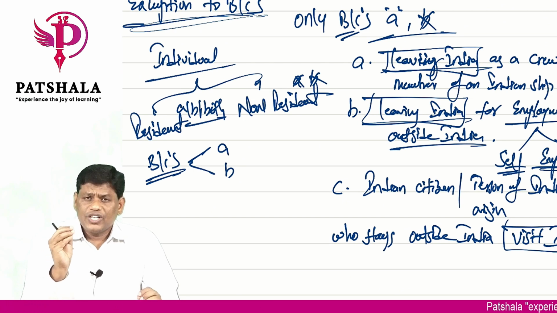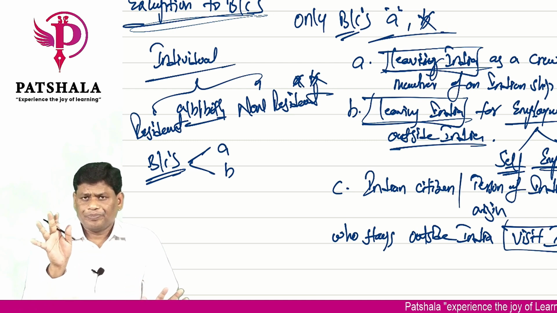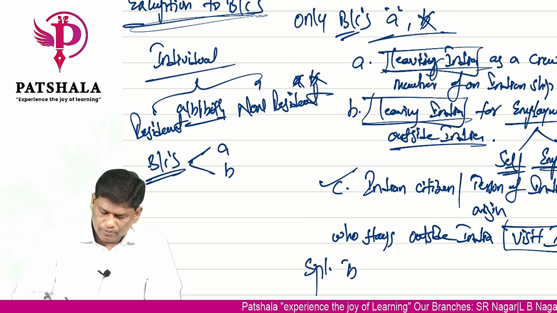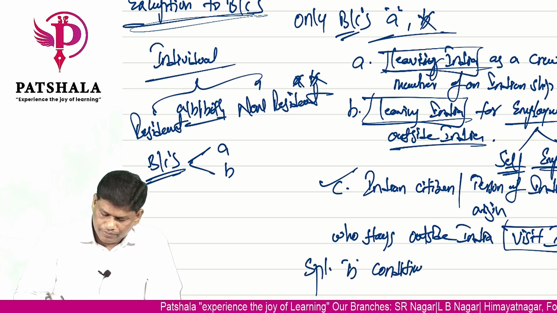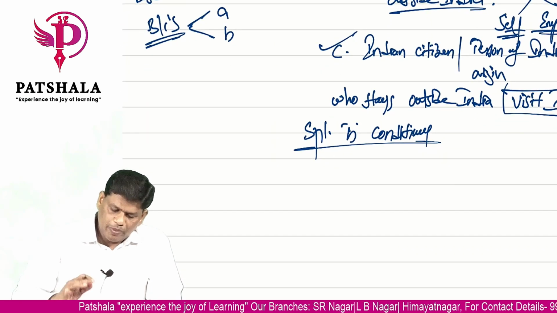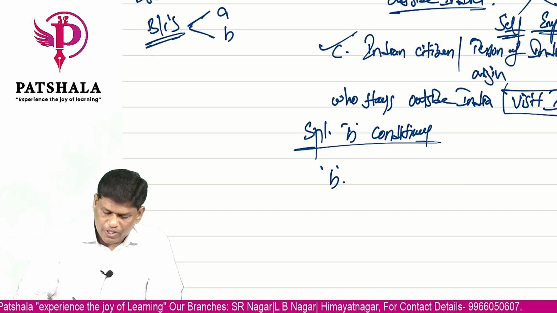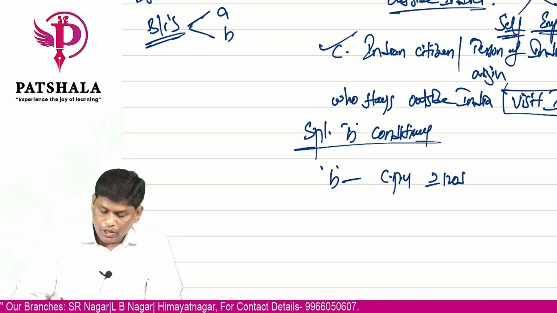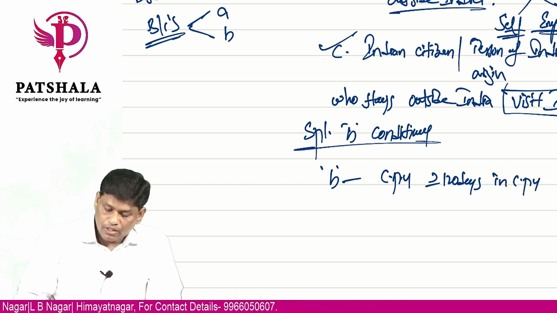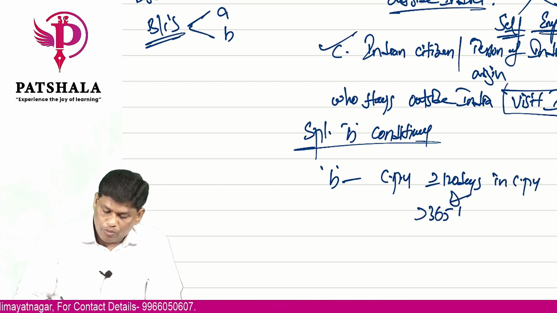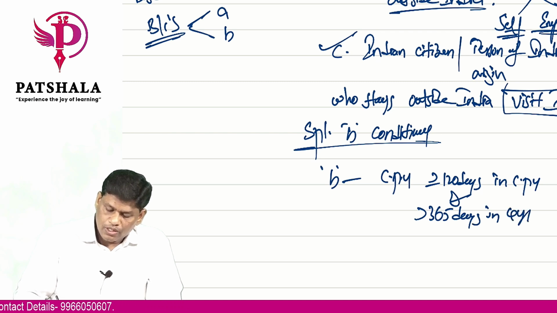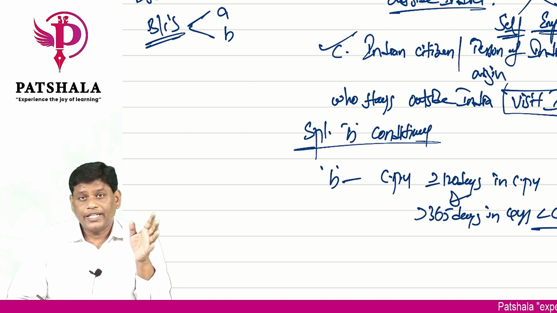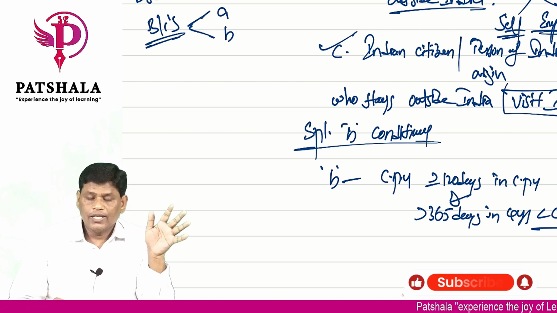We check only basic condition A, but we don't check basic condition B. Clear? But in the third case, they have given a special B condition. What is that special B condition? For him, in the current previous year, he should be in India for 120 days or more, and 365 days or more in the 4 years preceding the current previous year. That is the special B condition.